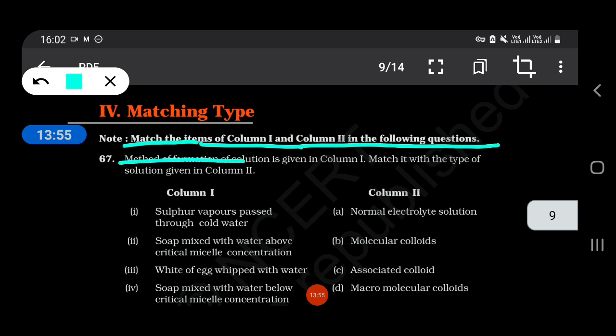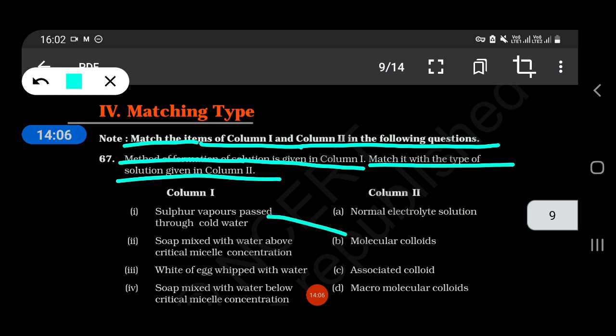Method of formation of solution is given in column 1. Match it with the type of solution given in column 2. Sulfur vapor passed through cold water, molecular colloids. Soap mixed with water above critical micelle concentration is associated colloid. White of egg whipped with water, macromolecular colloid. Soap mixed with water below critical micelle concentration is normal electrolytic solution.